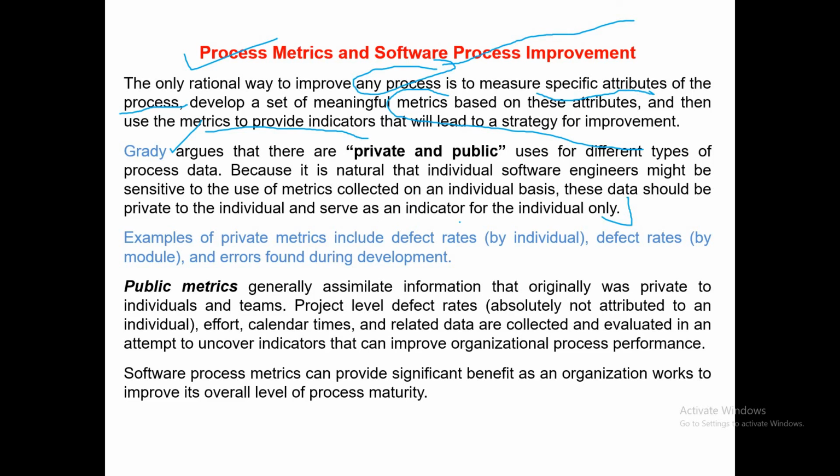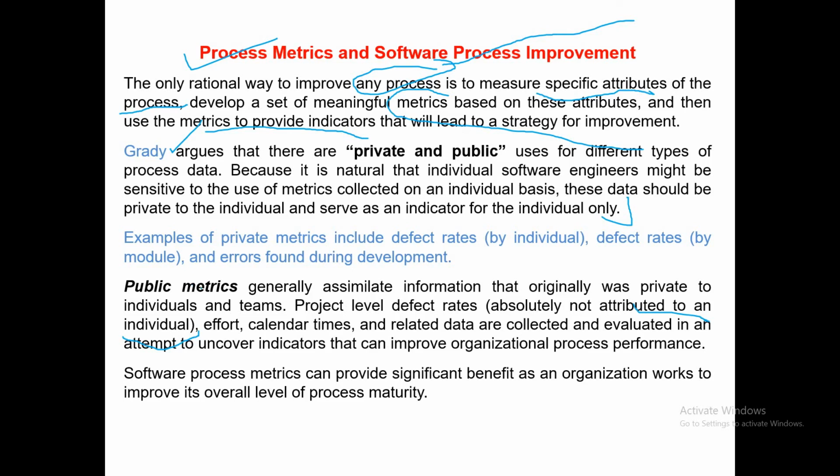Public metric. A public metric is not related to a particular programmer. It covers the metrics which are used by the entire team members. Absolutely, it is not attributed to an individual's performance.